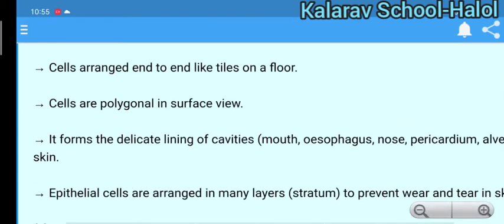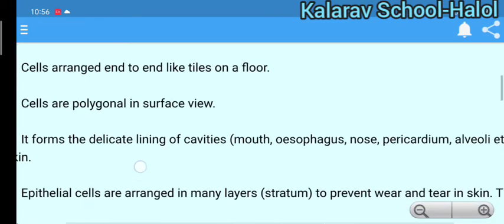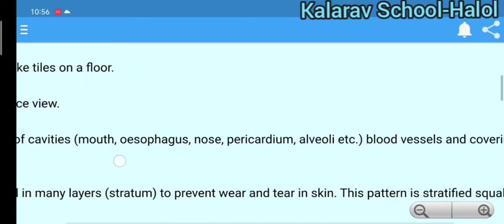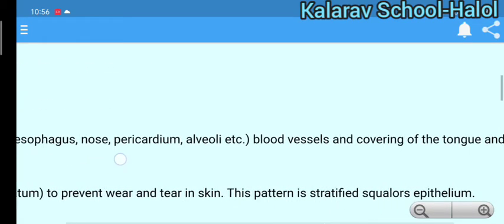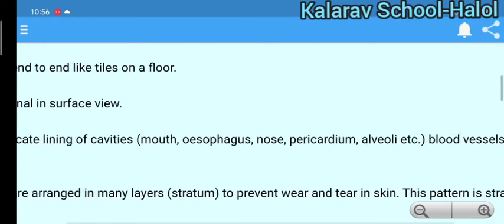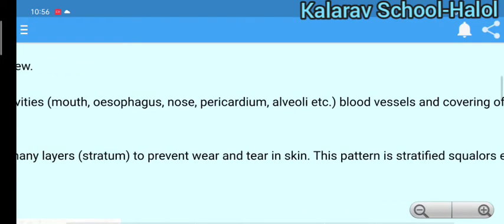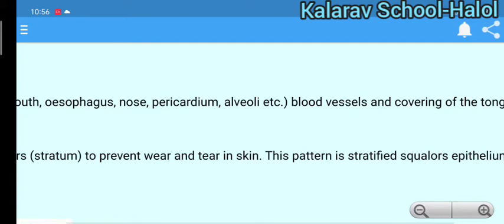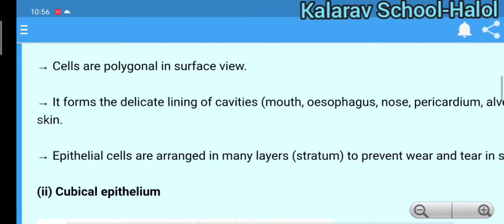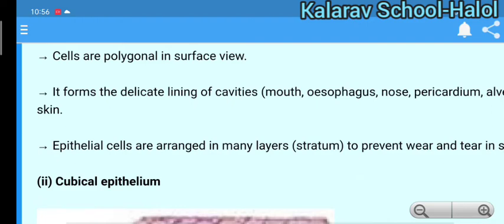It forms a delicate lining of cavities such as the mouth, esophagus, nose, pericardium, alveoli, blood vessels, and the covering of tongue and skin. They are arranged in many layers to prevent wear and tear in skin. This pattern is stratified squamous epithelium tissue. Mainly it is found in the cavities, mouth, esophagus, nose or the upper layer of the skin, where the cells are arranged in many layers.